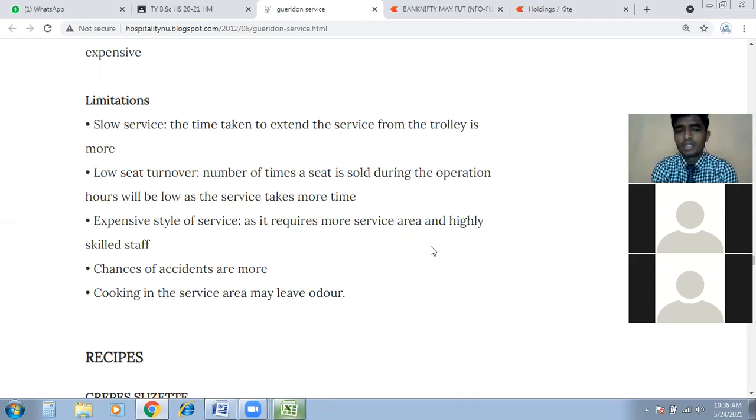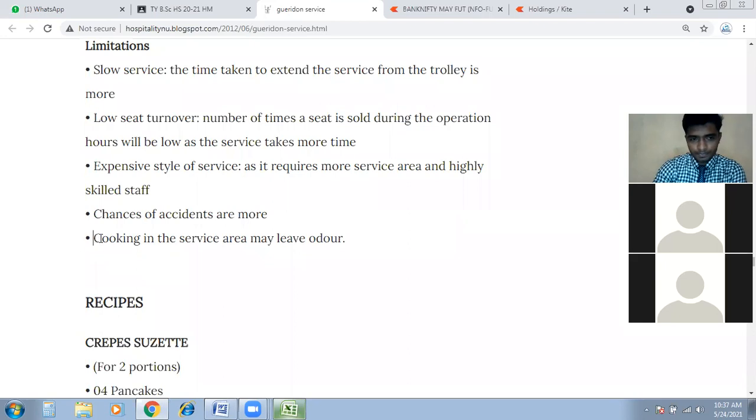So there is a chance of accidents, a burning hazard. You understand that there are a lot of historical cases while serving gueridon where a guest caught fire, and there was chaos. So we have to take care of those safety measures. But it's a human error. If we can't predict that, there is a chance of accidents.